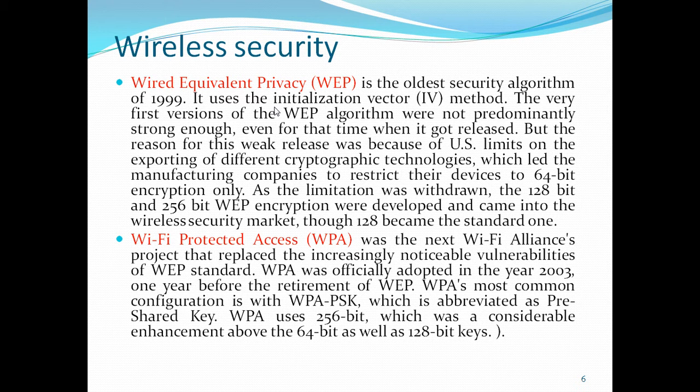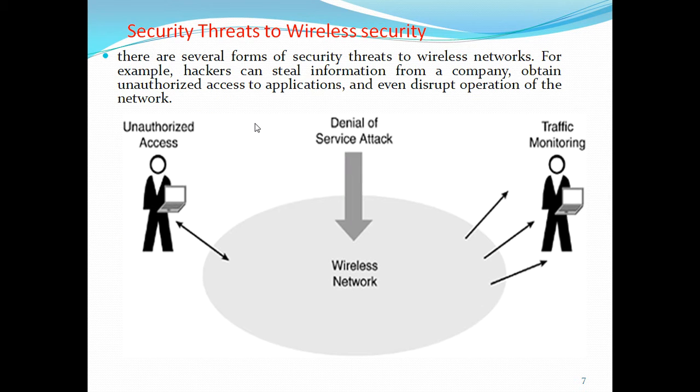Okay, that's why, to avoid the problems of this WEP protocol, that means Wired Equivalent Privacy protocol, the Wi-Fi Protected Access WPA protocol was developed. It is using the pre-shared key, and uses 256. Initially it was developed with 128, but was also enhanced to the 256 bit key. So that is the difference between these two protocols.